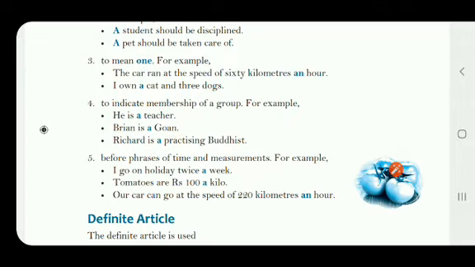Now the fifth rule: before phrases of time and measurements. So when we represent time and measurement in a phrase, you remember in the first chapter we learned about phrase and clause, then also we use the indefinite articles. For example, I go on holiday twice a week. This expression, twice a week, what is that? It is a phrase of time.